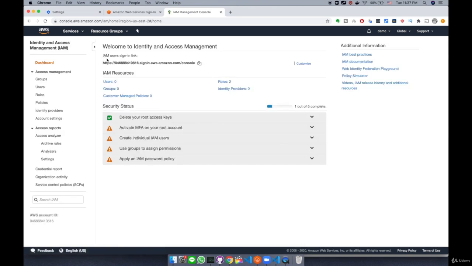IAM stands for Identity and Access Management. This is where we can create, delete, and modify AWS users, IAM roles, and IAM policies. First, we're going to create a new user.